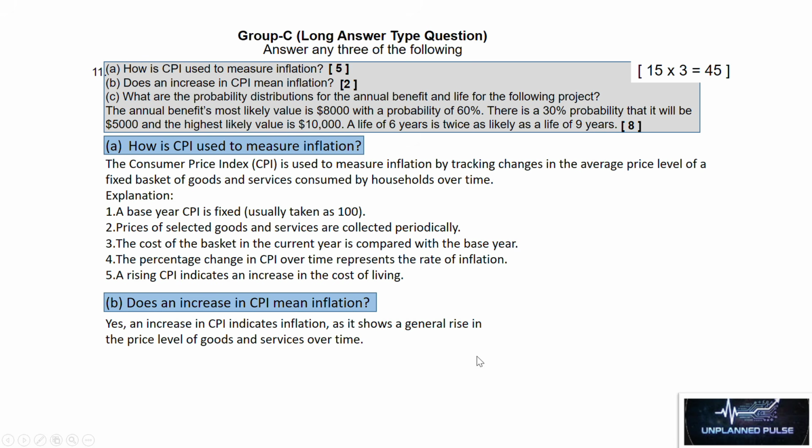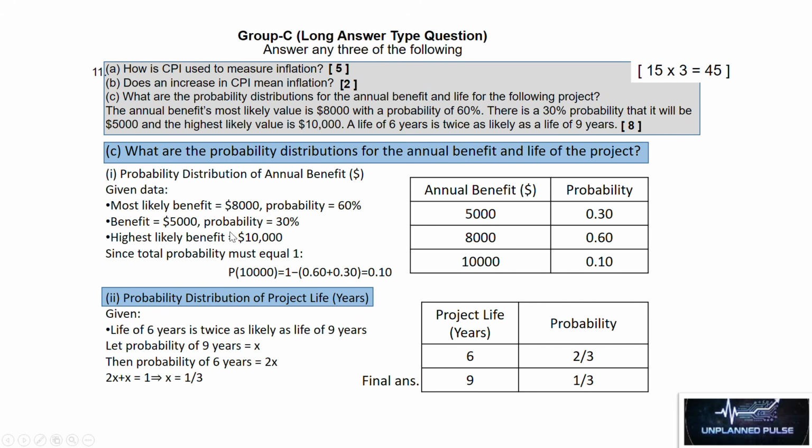Next question is, what are the probability distributions for annual benefit and life of a project? For this question, the annual benefit most likely value is 8,000 with a probability of 60%. There is a 30% probability that it will be 5,000, and the highest likely value is 10,000. A life of 6 years is twice as likely as a life of 9 years. So the math problem is done clearly here. You just note it down, and if you have a problem, then ask me in the comment section.